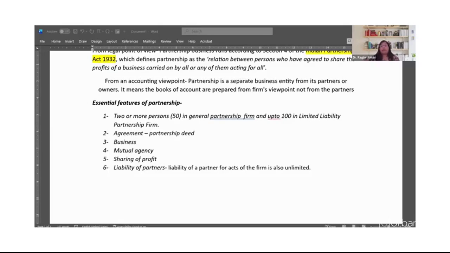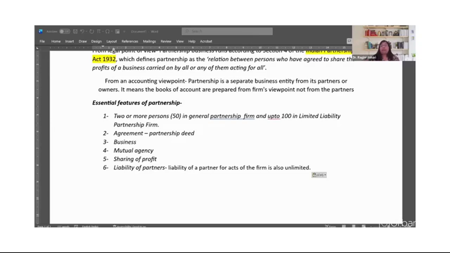Then the next feature is sharing of profit. Okay. So now, this is another important element of partnership. That is, the agreement is there between the partners that they would be sharing profits and losses of the business as per the ratio or proportion defined in the partnership deed. In the absence of any deed, as per the Partnership Act of 1932, the sharing of profit and loss would be equal.